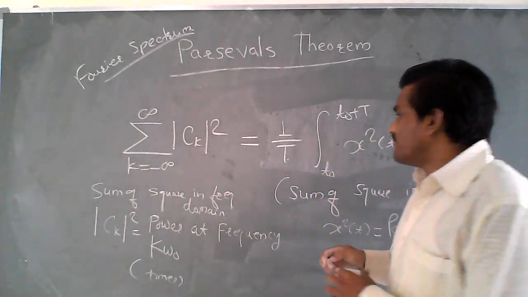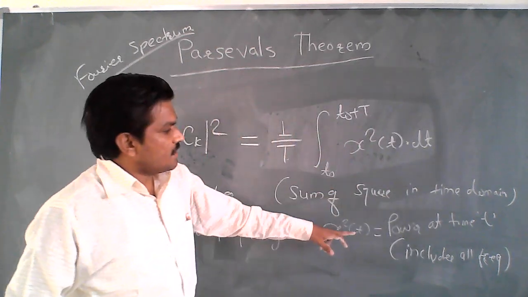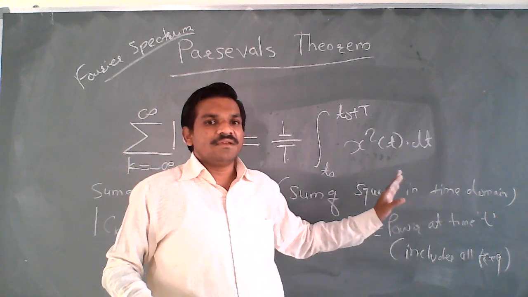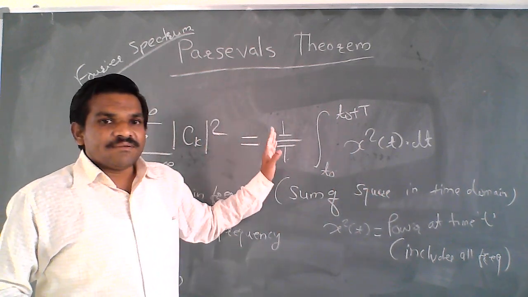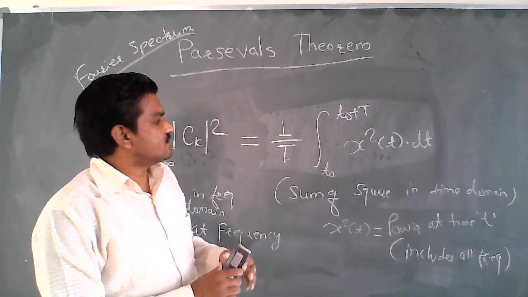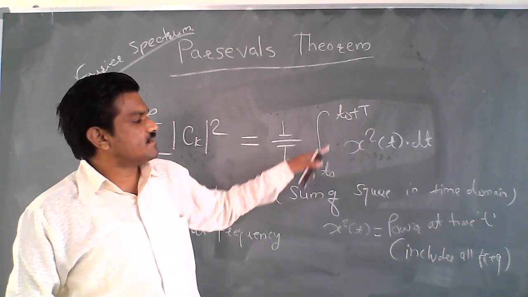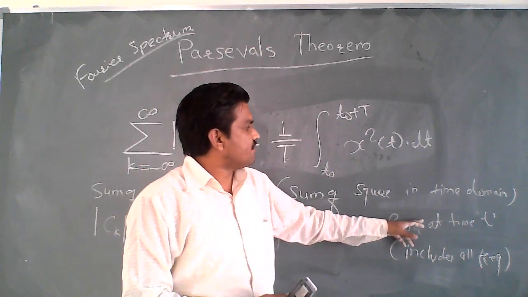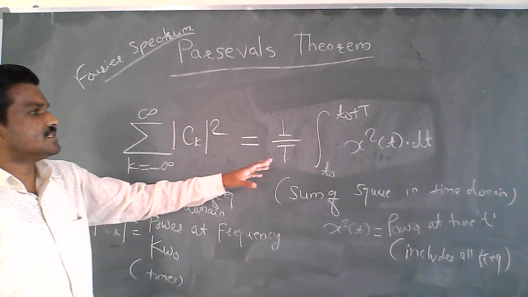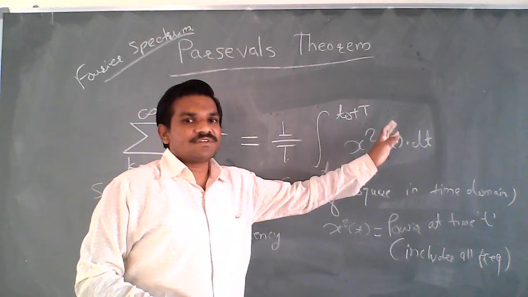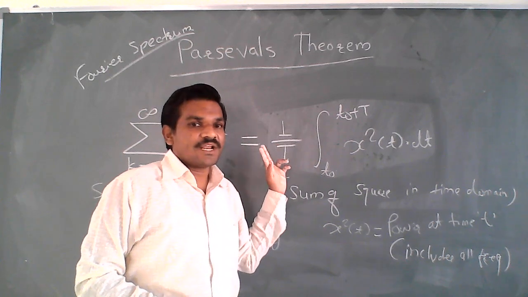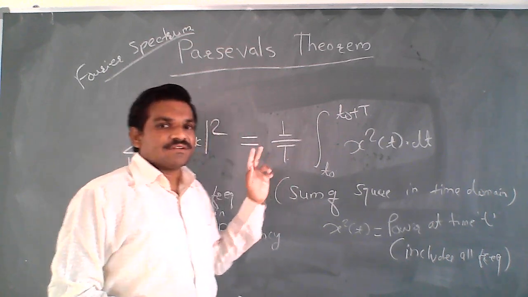Now if you want to find the power in the time domain, we can find it by adding up all the powers at each time. If we have multiple times, we can add those powers and we are able to calculate the average power.